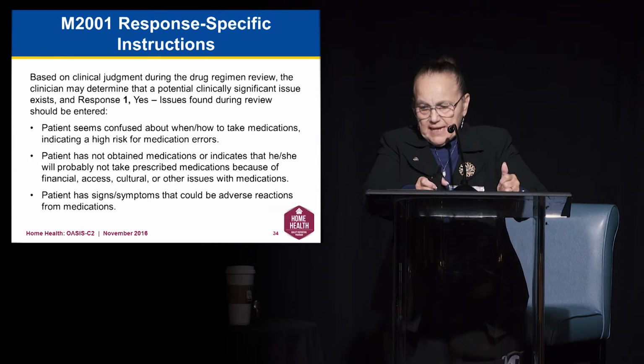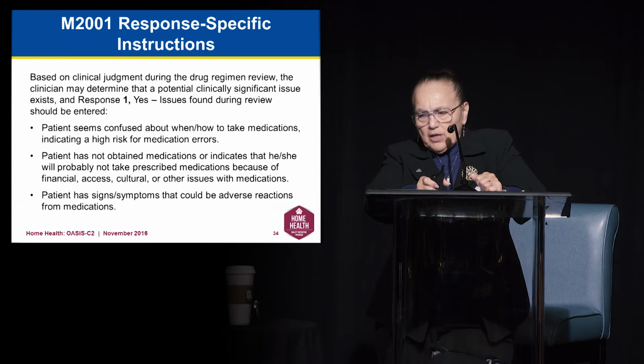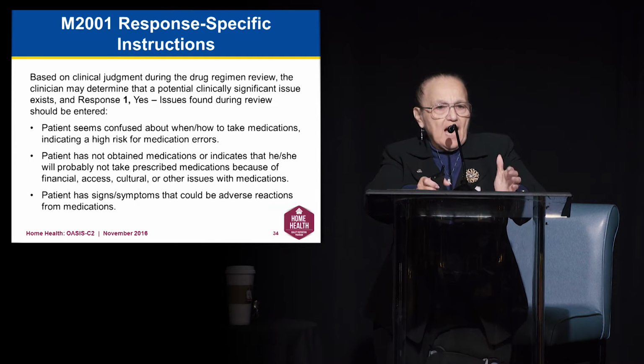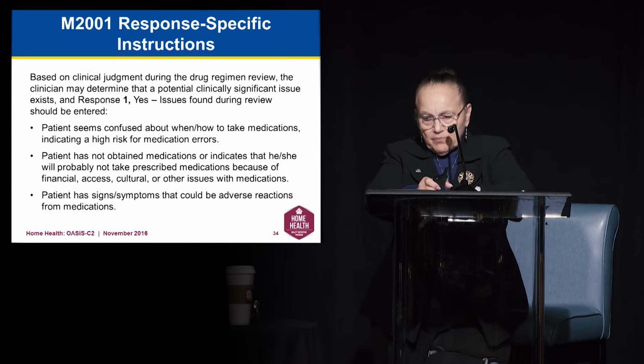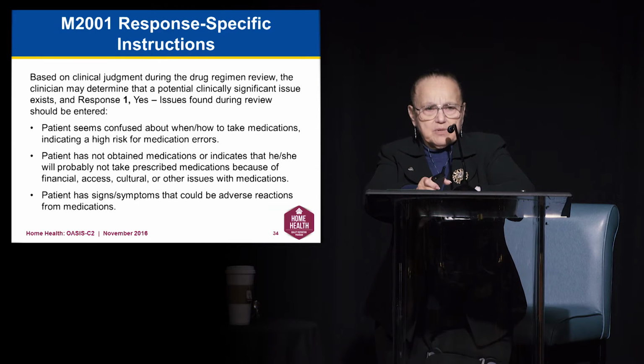Some additional examples. The patient is confused about understanding when and how to take their medications. This presents a high risk for errors. The patient doesn't have all the medications or indicates to you right up front, I'm not going to be taking these. I didn't fill the prescription because I couldn't afford it. I had to pay the rent. I had to pay the light bill. And this prescription is $300 for 6 weeks, and I can't do both.